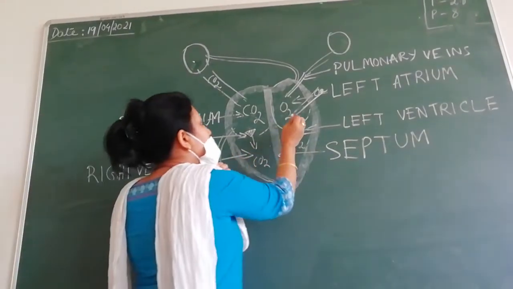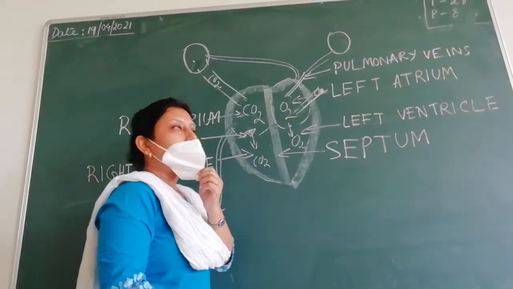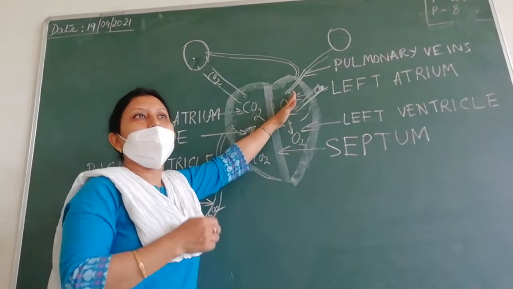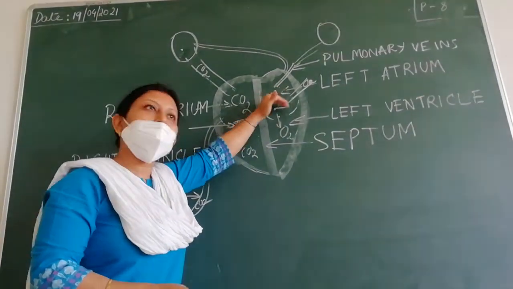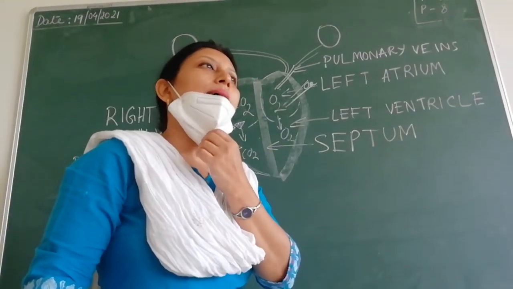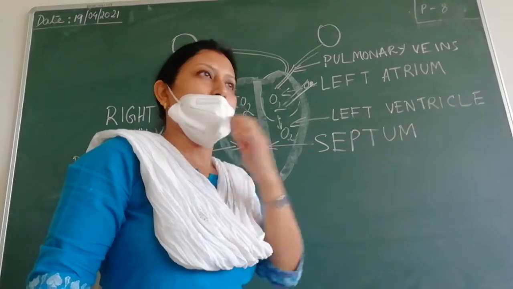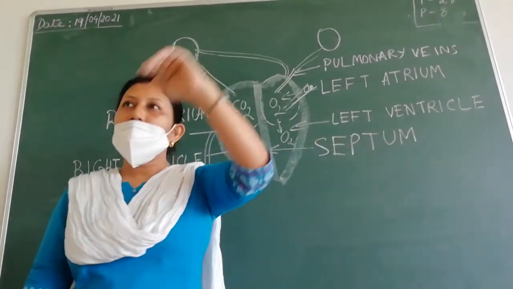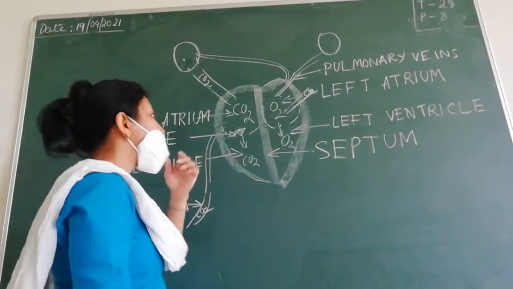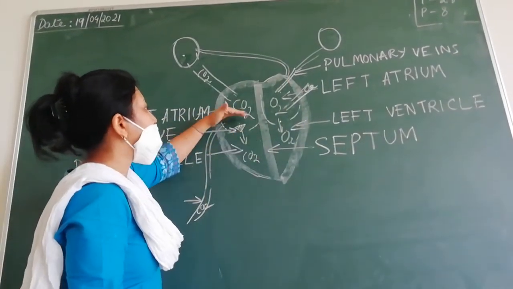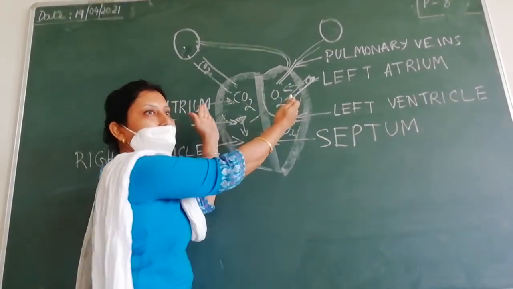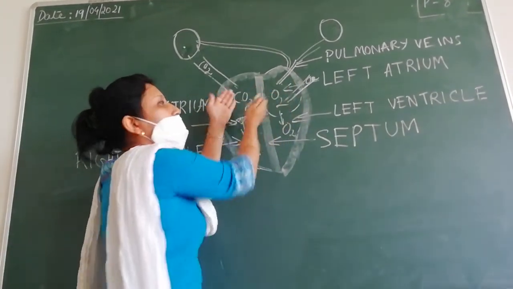On both the sides you will find there is a valve. Those valves do not allow the blood to flow back to the atrium. The function of the valve is that it allows any liquid, here blood, to flow in one direction, not in the opposite direction. Since the blood cannot go back, when the ventricles are contracting, the atria are relaxing, but the blood cannot go back to the atria.